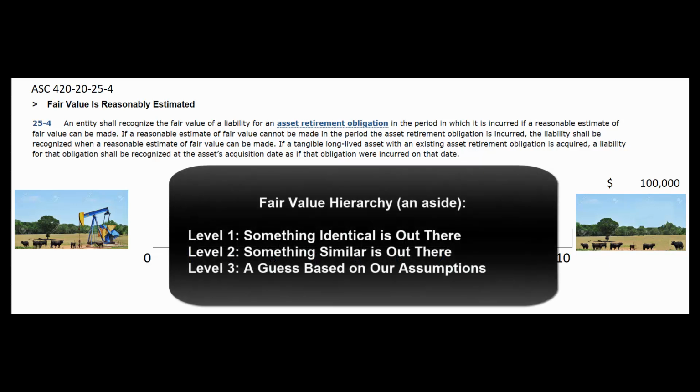So if we just cleaned up an oil well just like this and it cost us $100,000, that would be a level 1 estimate of fair value. If we didn't do one just like it, but we just did a couple that were very similar, then this $100,000, we'd call that a level 2. If we never ever had dismantled an oil rig before and restored the land, then that would be called a level 3. We'd have to make kind of a guess at how much it's going to cost us.